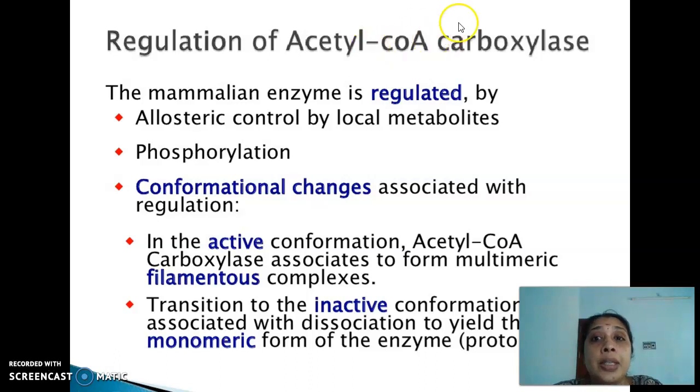And since it is a very important enzyme, it undergoes regulation through two mechanisms, either by means of allosteric control or by means of covalent modification. Again, it has two modes of regulation, a short-term regulation and a long-term regulation. In long-term regulation, the enzyme will be under control for a long period, right? We call this long-term control, and it is under genetic control.